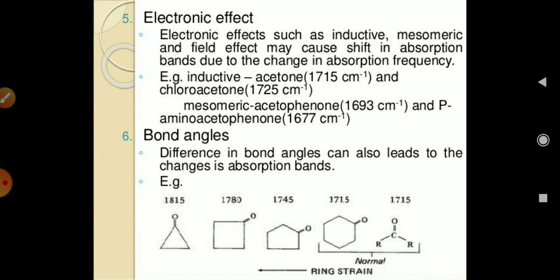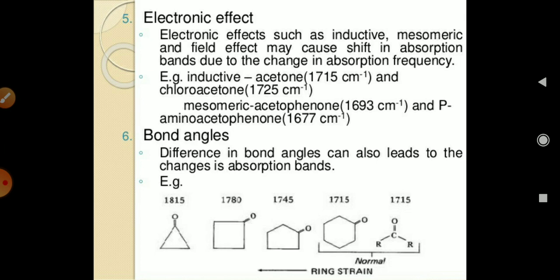For example, in the inductive effect, acetone gives the peak at 1715 cm⁻¹, and chloroacetone gives the frequency at 1725 cm⁻¹. In the mesomeric effect, acetophenone gives the peak at 1693 cm⁻¹, and para-aminoacetophenone gives the peak at 1677 cm⁻¹. The next factor is bond angle.